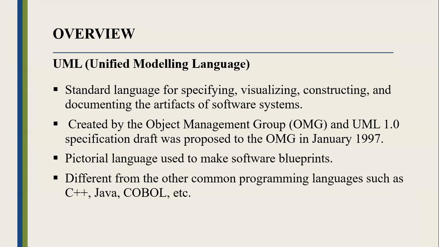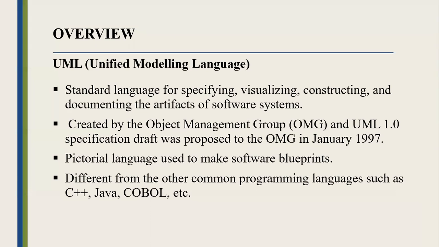So to start with, let's define UML. It stands for Unified Modeling Language. This is the standard language for specifying, visualizing, constructing, and documenting the artifacts of software systems. It was created by the Object Management Group, and the UML 1.0 specification draft was proposed to the OMG in January 1997.